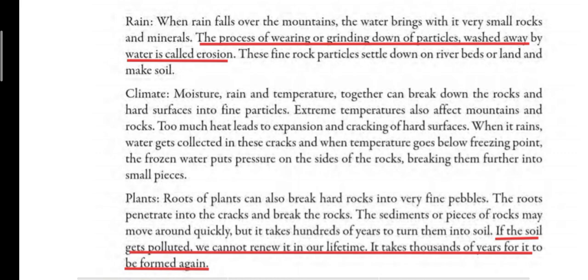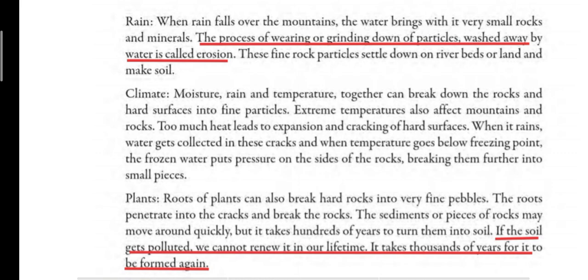Now let us read the second way by which the soil is formed, and it happens through the climate. Moisture, rain and temperature together can break down the rocks and hard surfaces into fine particles. Extreme temperatures also affect the mountains and rocks.